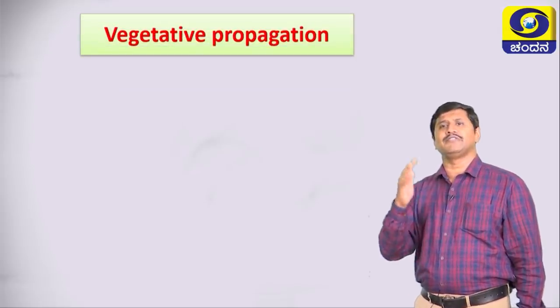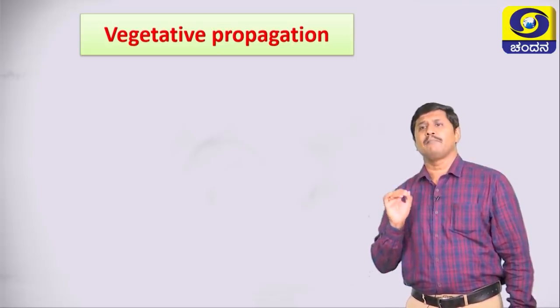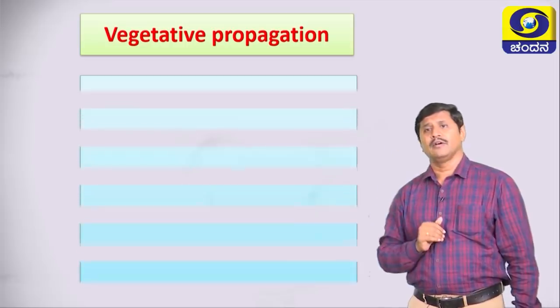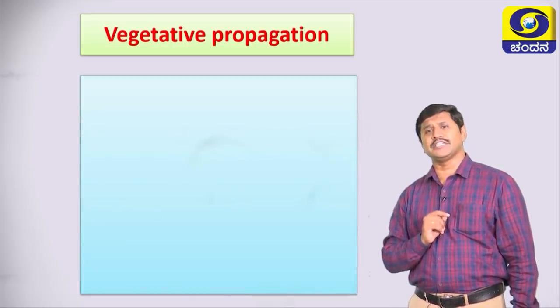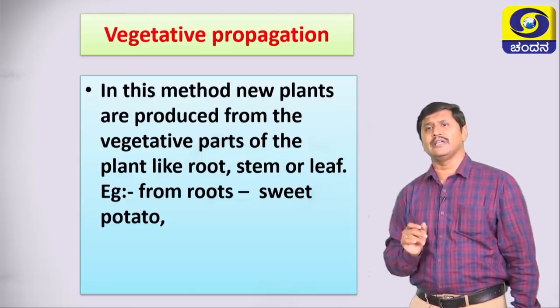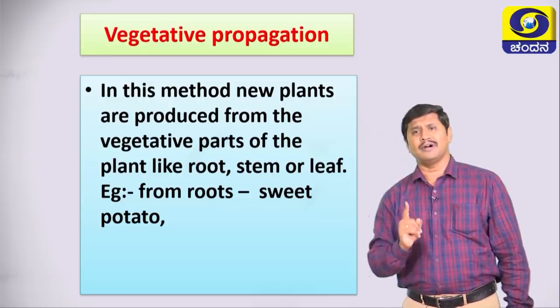Then another method is vegetative propagation. Especially it occurs in plants, in the vegetative parts of the plant. What happens here in vegetative propagation? In this method, new plants are produced from the vegetative parts of the plant like root, stem or leaf.